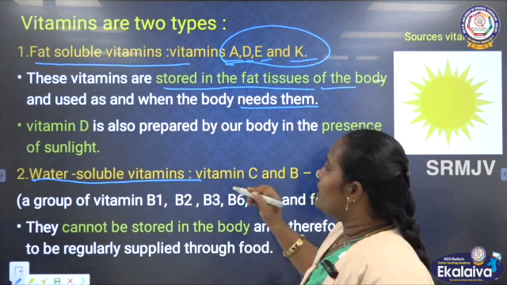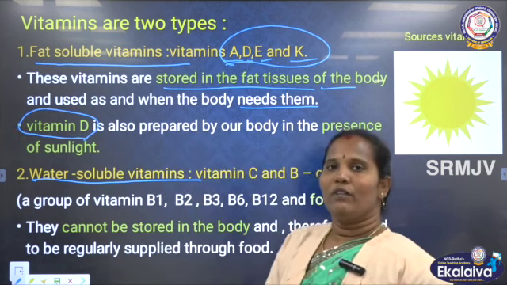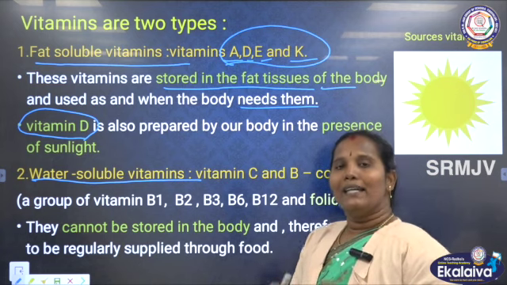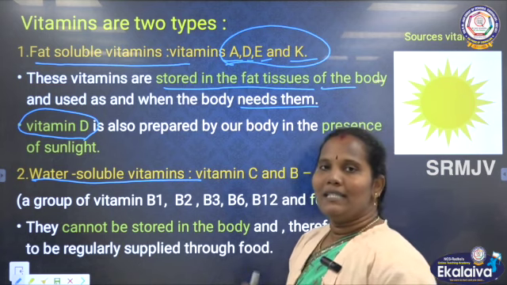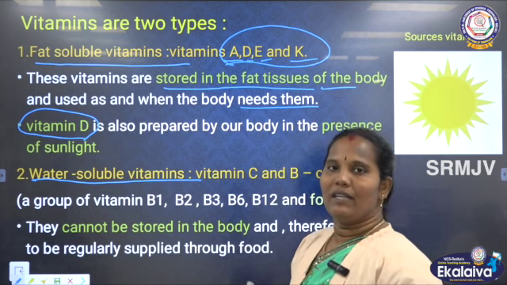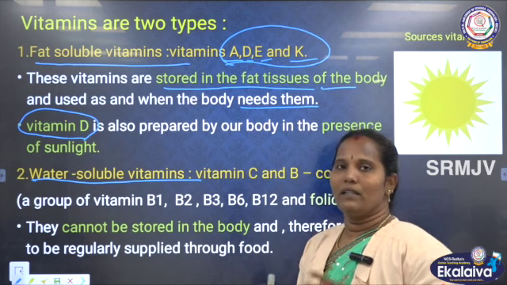Especially here they have given vitamin D. We know that carrot and papaya have vitamin A. Citrus fruits give vitamin C. Like that, many food items give vitamins.